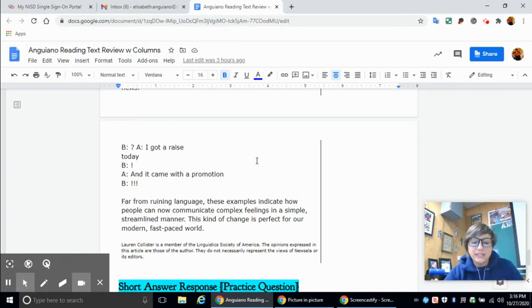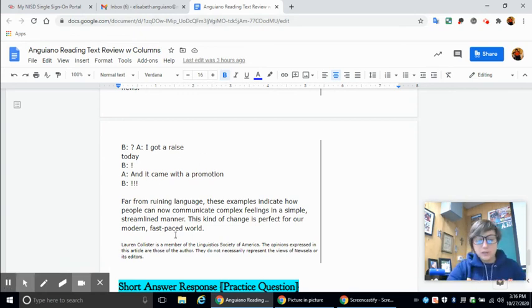Okay, so that is the end of the article. And if you look at this other indicator down here, it says Lauren Collister is a member of the Linguistic Society of America. The opinions expressed in this article are those of the author. They do not necessarily represent the views of Newsela or its editors. Okay, so we do know that Lauren Collister is a member of a linguistic society.